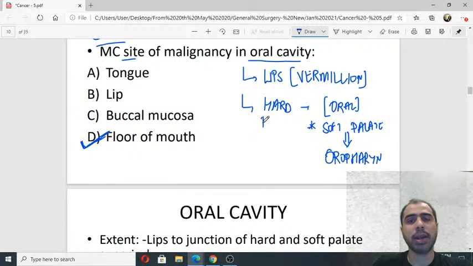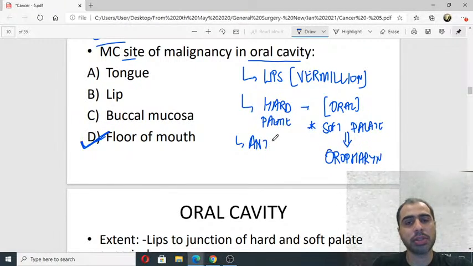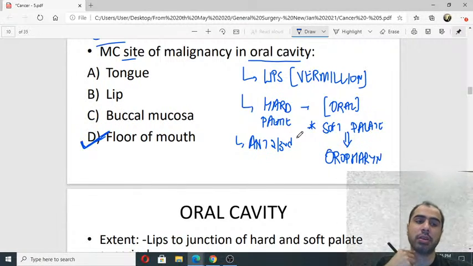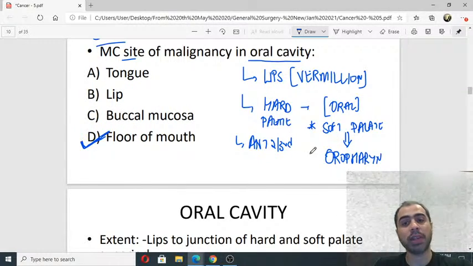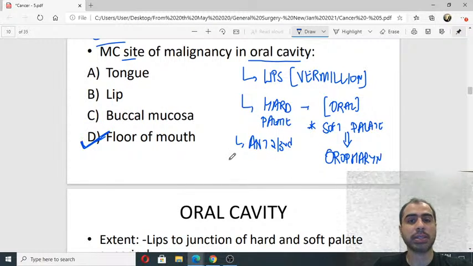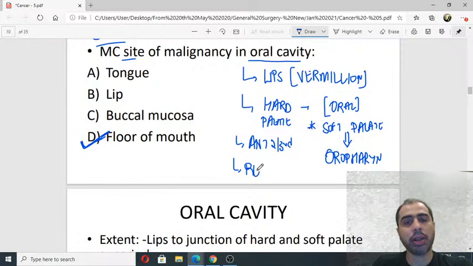Okay, so hard palate is counted. Soft palate is not. Then tongue, only the anterior two-thirds is counted in oral cavity. The posterior one-third of tongue, base of the tongue, all of that will again be counted in oropharynx. Lateral boundary is retromolar trigon.